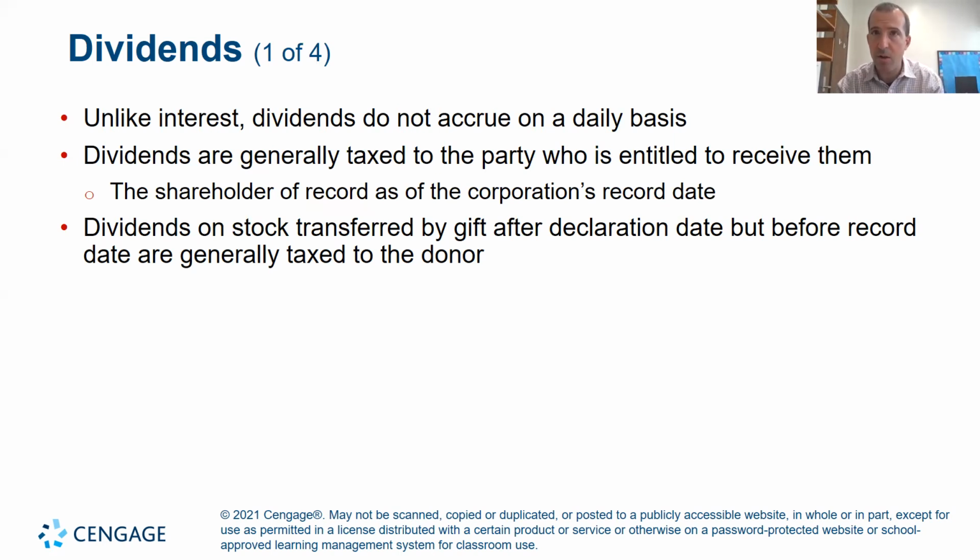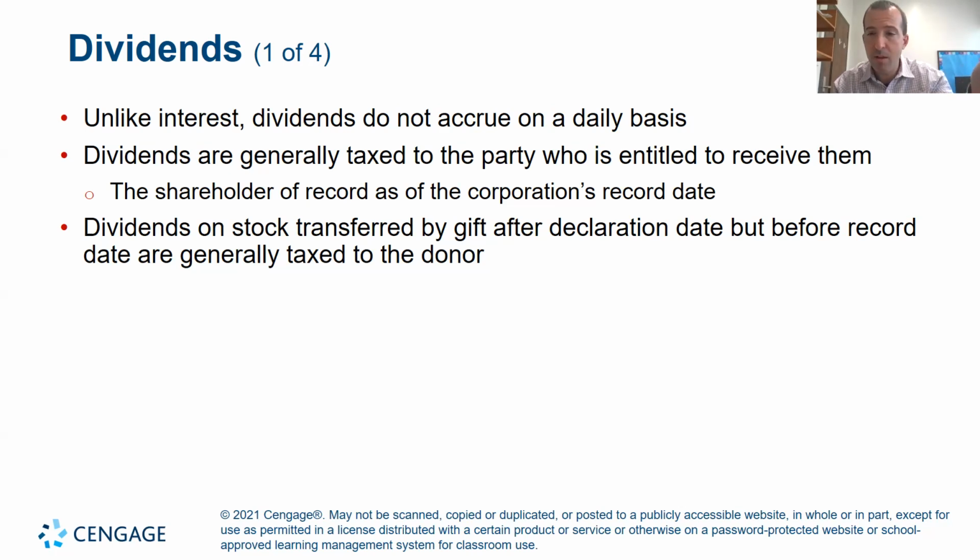Dividends occur if you own an investment like a stock, a security that decides to pay a dividend. This dividend is collected and reported in gross income in the year that it's received. So if you receive a dividend as an individual, you need to report that dividend in the year that you receive it. Same if you're a company.